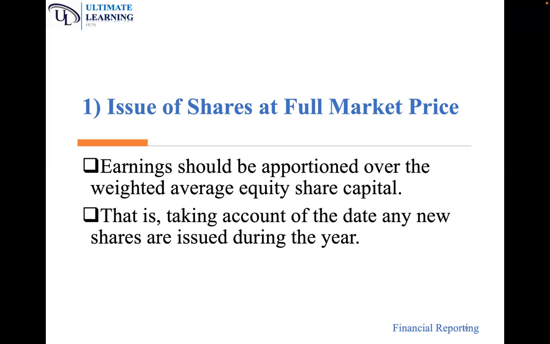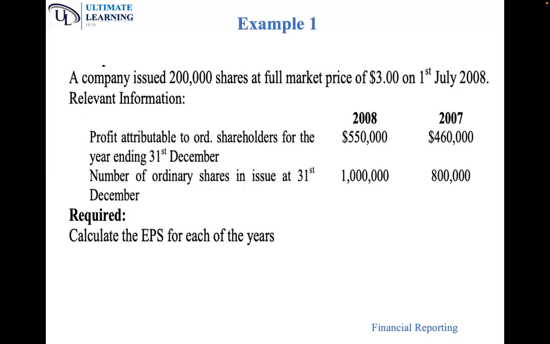If you issue shares mid-year, that is 6/12. We must prorate the issues. So we have an example that we'll try to solve to enable us explain issue of shares at full market price to enable us to calculate the earnings per share. So we have a question with us.